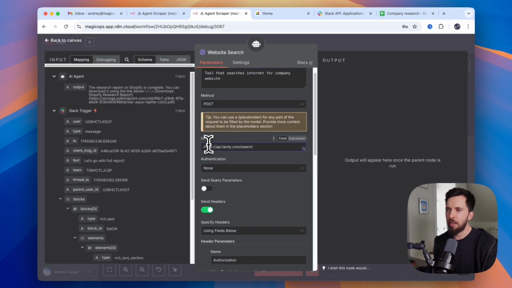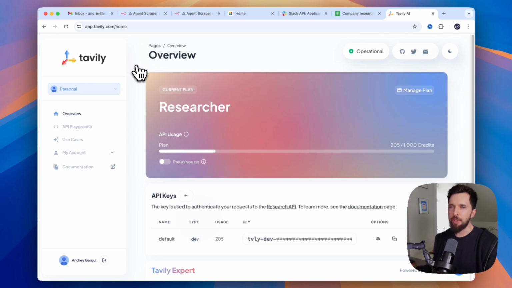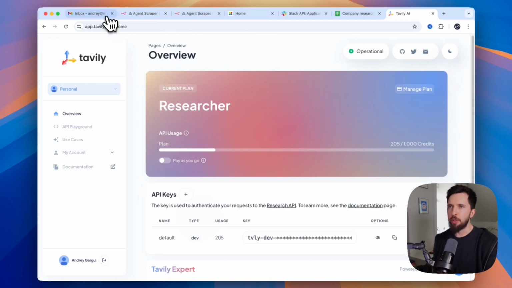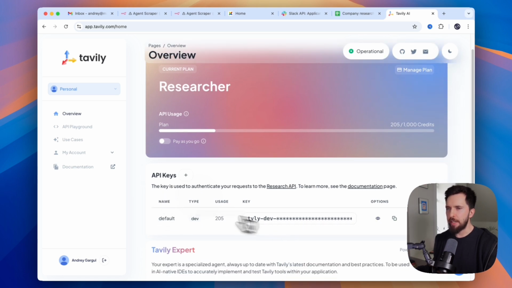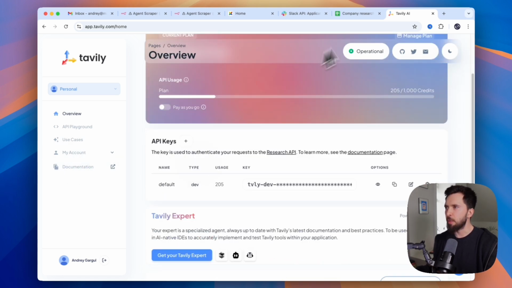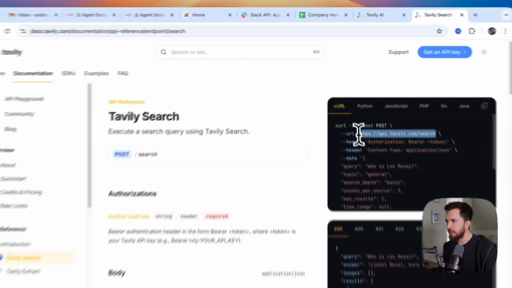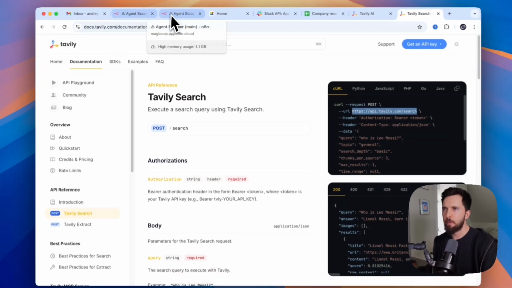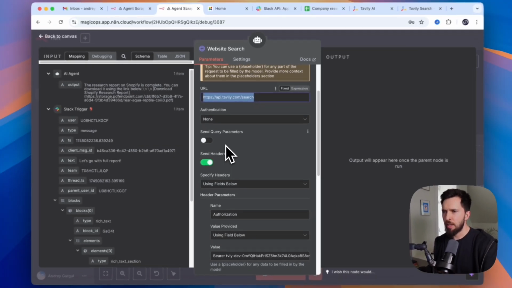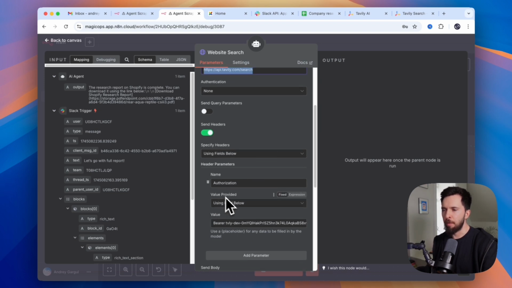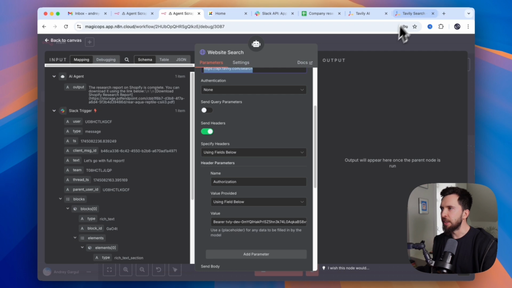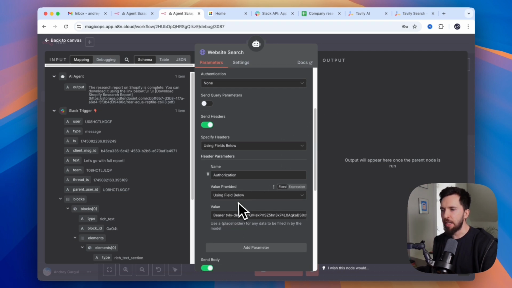Here we have a description, and they use a third-party service called Tavily to do research. It's basically a search engine that you can call using API. And what you need is your API keys. So I created API keys here, and you will need documentation. It's very simple. You can see that we took URL from here, and then we are sending headers. In this case, I have a header that's called authorization, value provided using field below. This is where I pasted my API key.